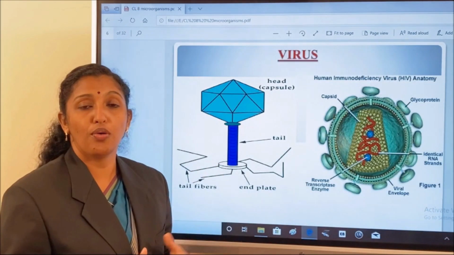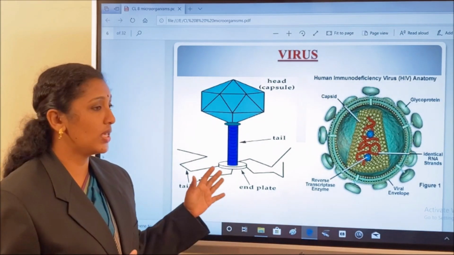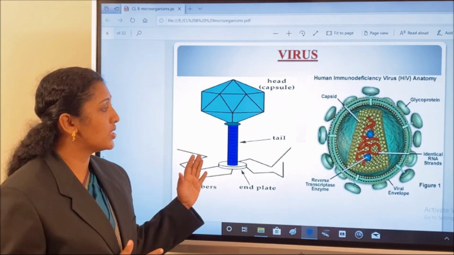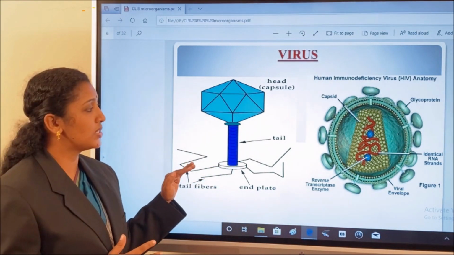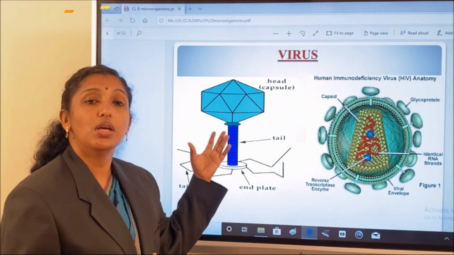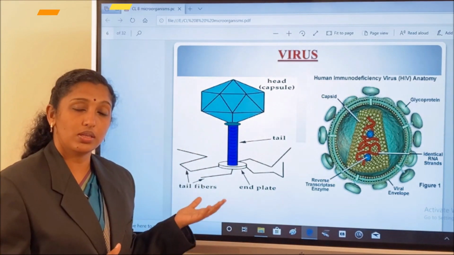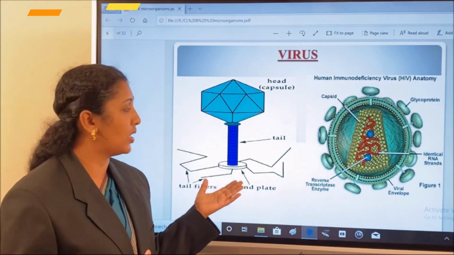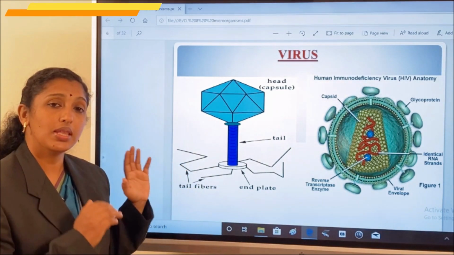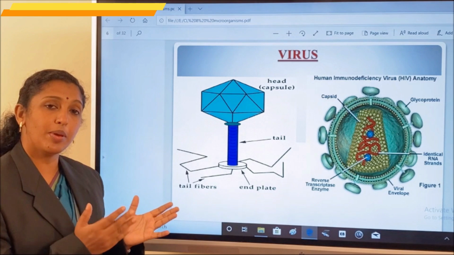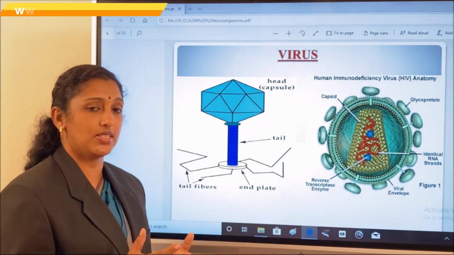So this is the structure of a virus. You can see that this structure is not similar to the previous ones. There is no similarity with the bacterial cell, the algal cell, protozoans and fungi, whose cells have a cell membrane, cytoplasm and genetic material.